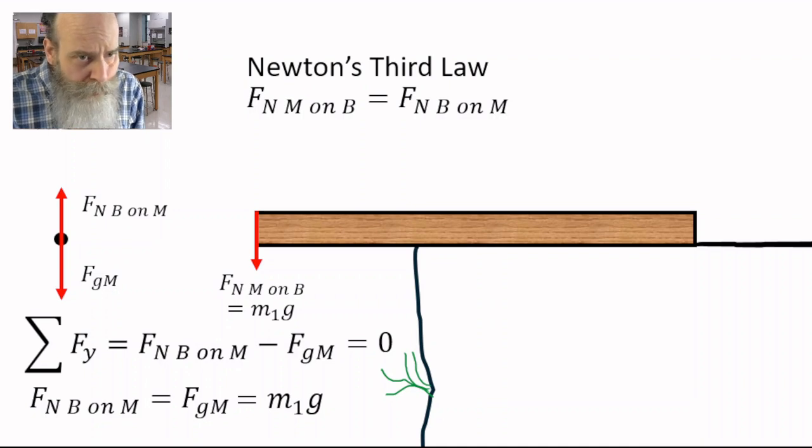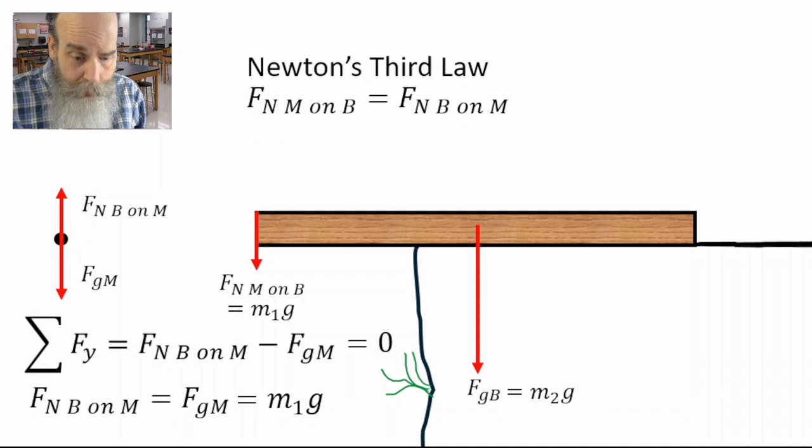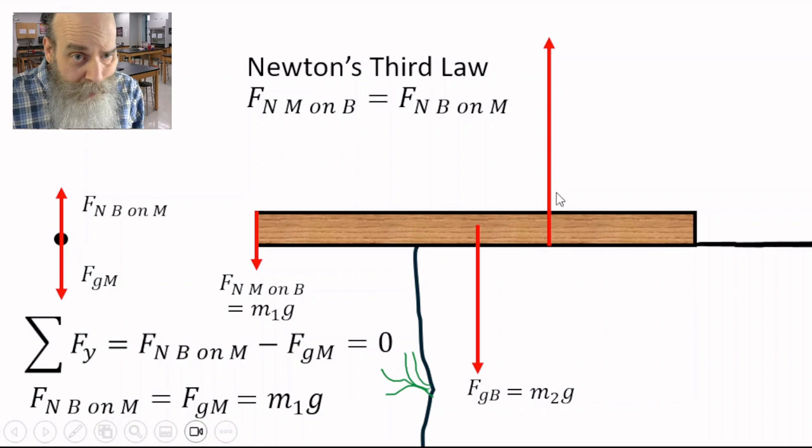Another force acting on the beam is the force of gravity, Fgb. It acts at the center of the beam, which is the center of mass of the beam, assuming the beam has a uniform density. The other force which acts on the beam is the normal force which the ground exerts on the beam. And I've just put it acting right here, but we don't know the exact position at this time, but we will find it out later.